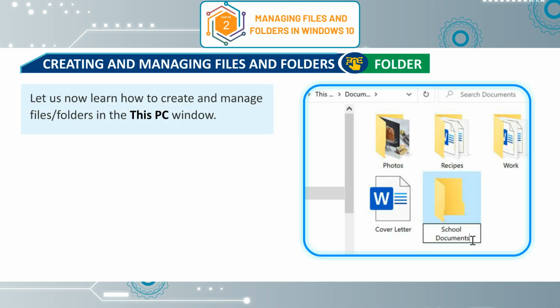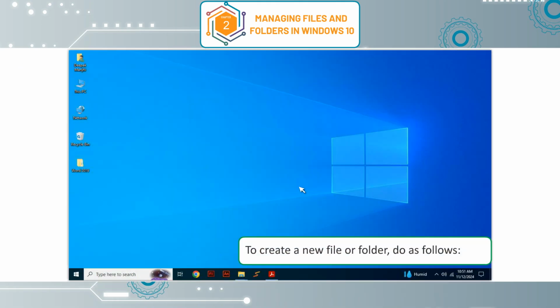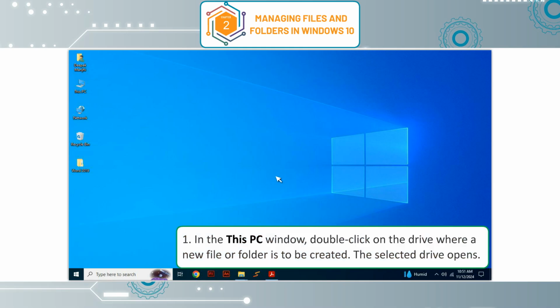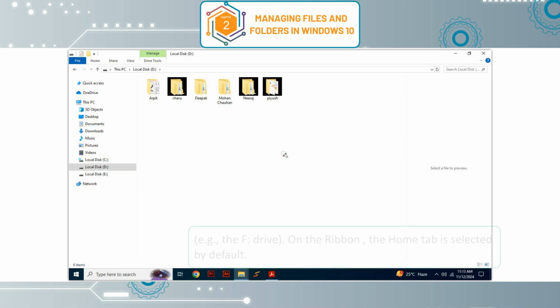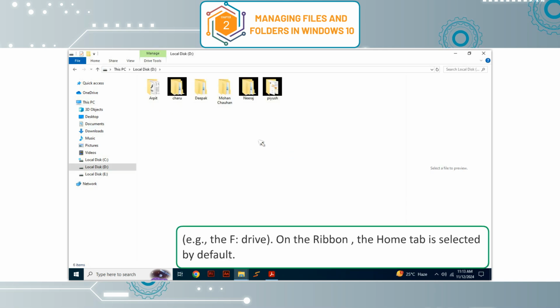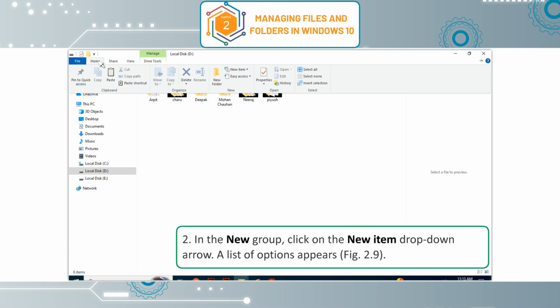Let us now learn how to create and manage files or folders in this PC window. Creating a new file and folder. To create a new file or folder, do as follows. 1. In this PC window, double-click on the drive where a new file or folder is to be created. The selected drive opens. Example, the F drive. On the ribbon, the Home tab is selected by default. 2. In the New group, click on the New Item drop-down arrow.